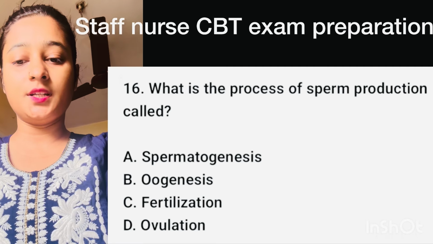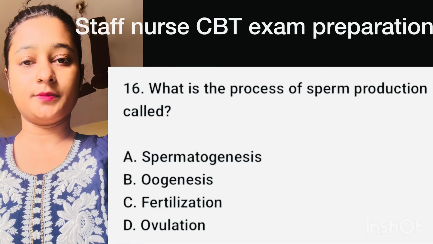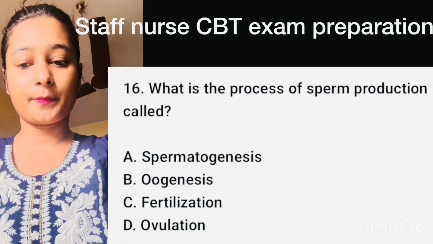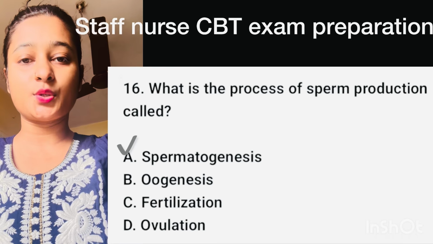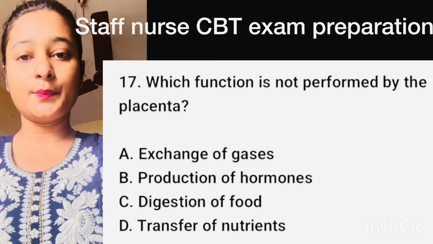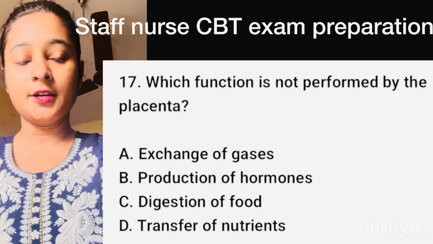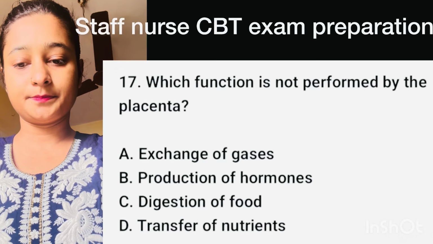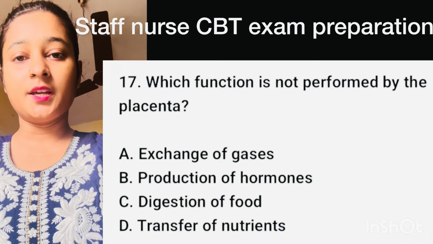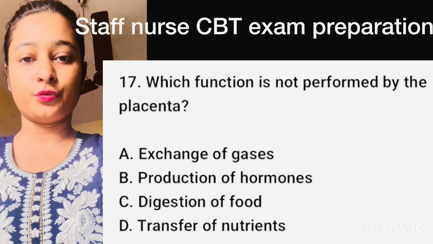Question number 16. What is the process of sperm production called? Here, correct option is option A, spermatogenesis. Question number 17. Which function is not performed by the placenta? Here, correct option is option C, digestion of food.